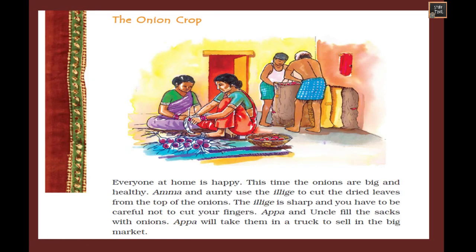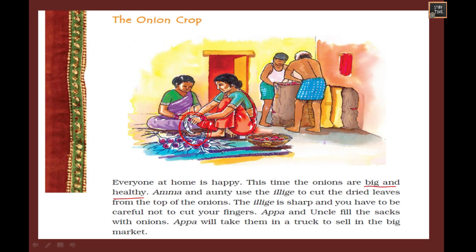Next step is the onion crop. Everyone at home is happy. This time the onions are big and healthy. Amma and auntie use the illage to cut the dried leaves from the top of the onions. They use this particular illage which is sharp. So they used this to cut the dried leaves from the top of the onions.